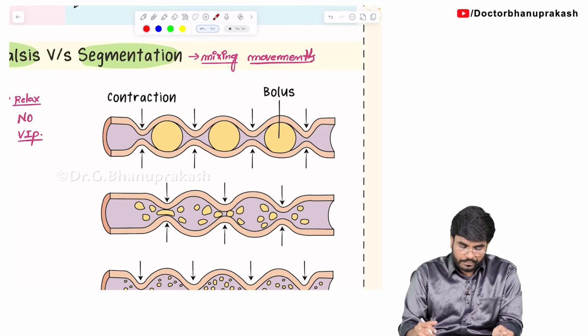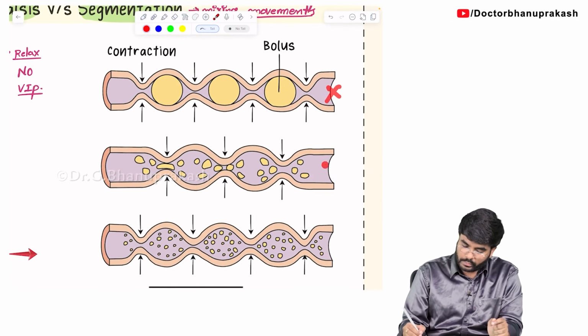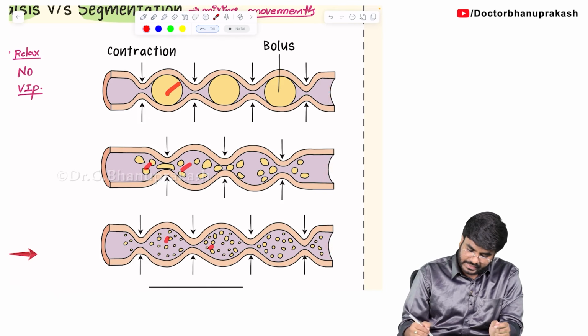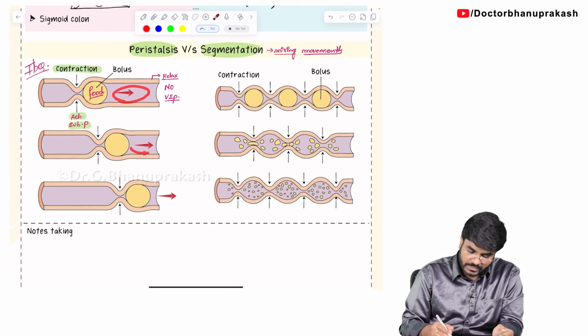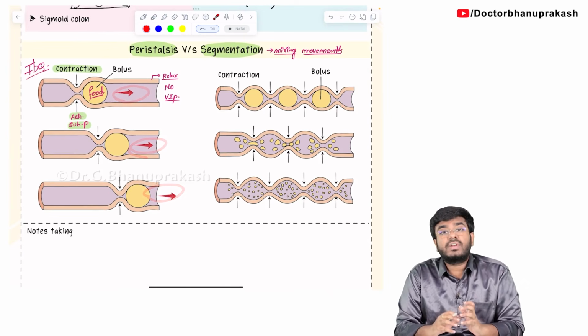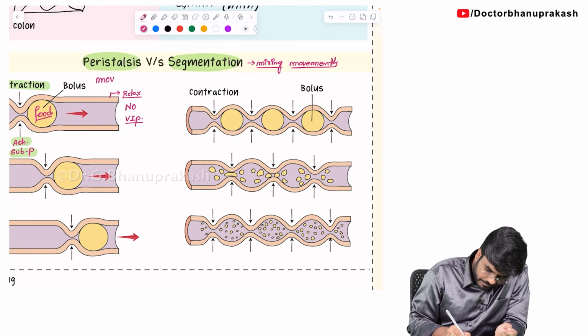So, segmentation is mainly for the digestion. See, I am not showing any forward going arrow. The important thing is the food is getting digested into small particles. So, peristalsis is for the movement. Segmentation is for the digestion. Peristalsis is for the movement and segmentation is especially for the digestion.